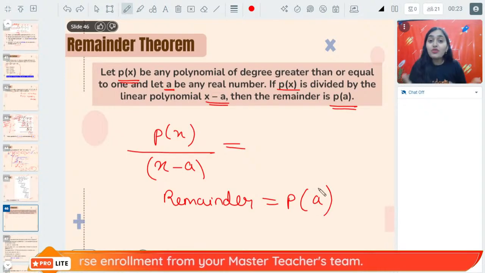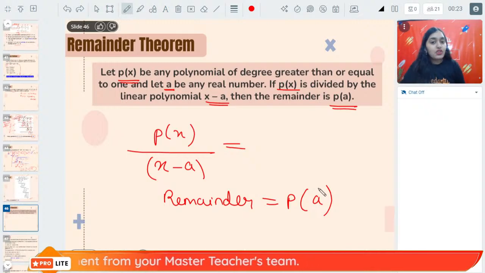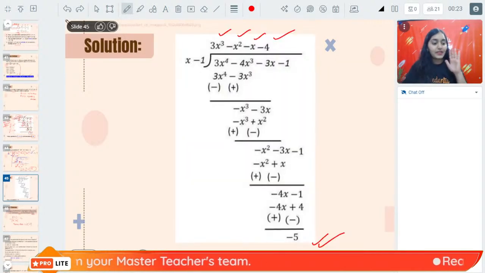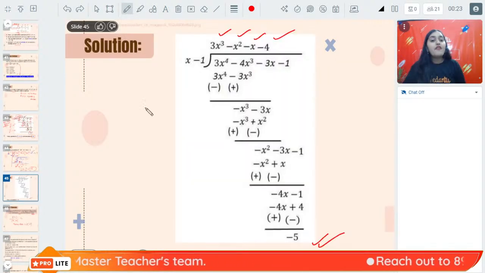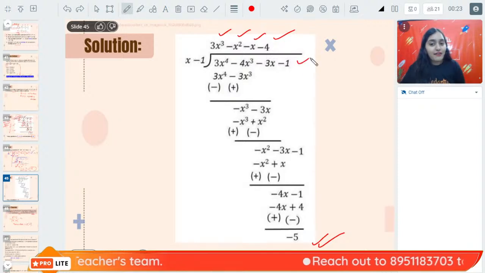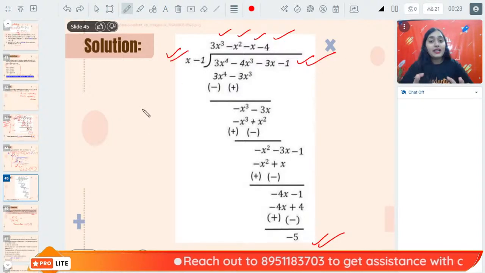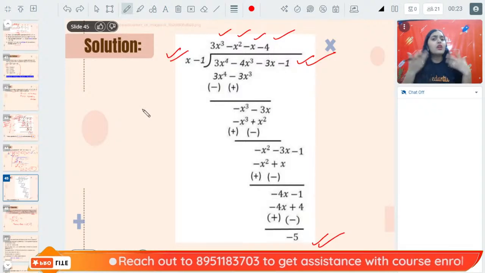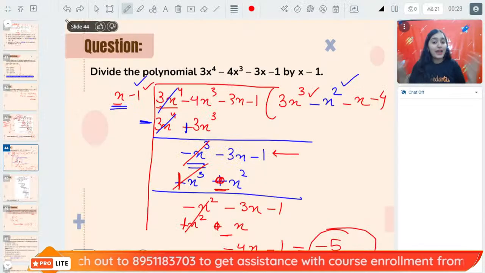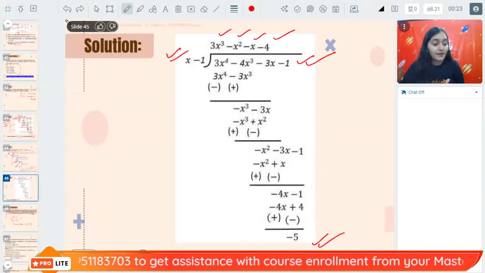So what is the use of remainder theorem? For example, you are dividing this polynomial by x minus a and the question is asking what is the remainder.